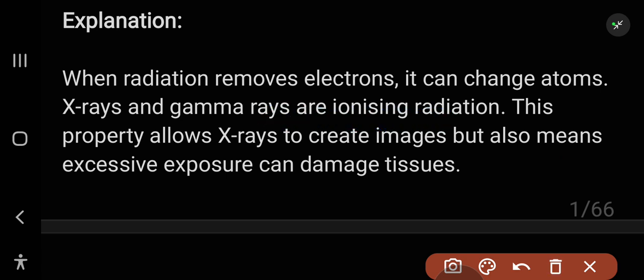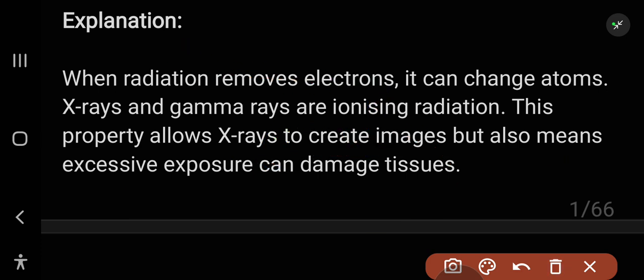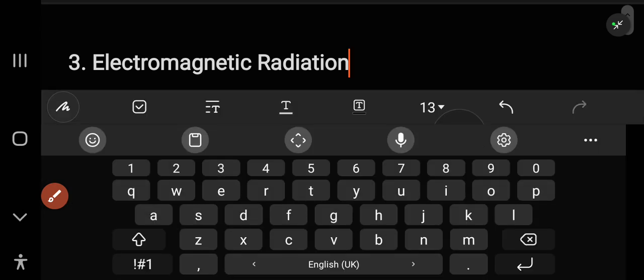That's why X-rays are harmful and gamma rays are the most harmful. This property allows X-rays to create images, but it also means excessive exposure can damage tissues, because these are ion-making radiation and can ionize tissues. Then we have the EM radiation.